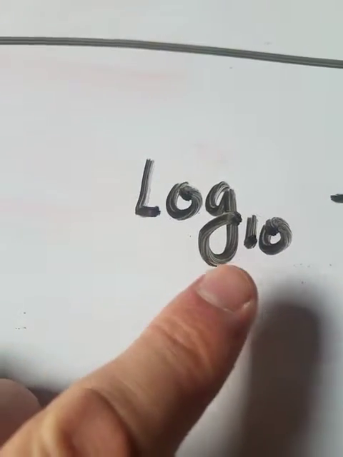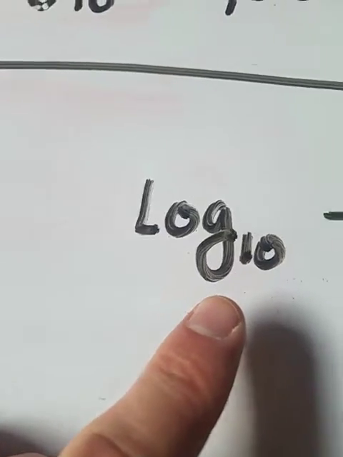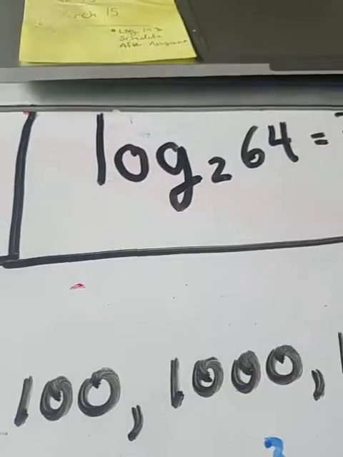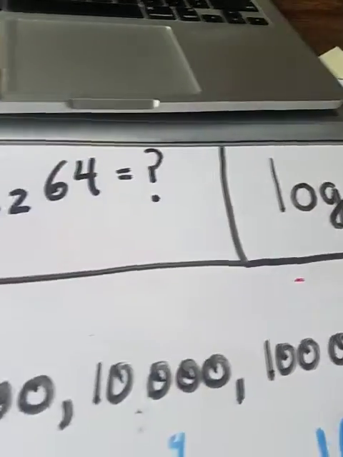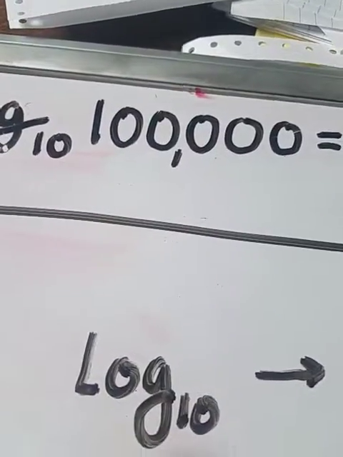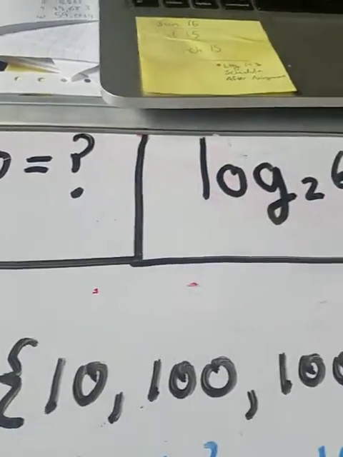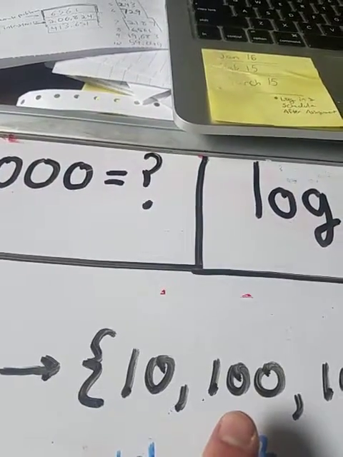When you see log base 10, that represents a list of numbers. And these are the list of numbers: 10, 100, 1,000, 10,000, 100,000. Log base 10 is a list of these numbers. The first number is 10. The second number is 100.